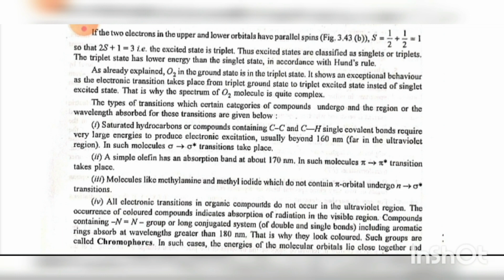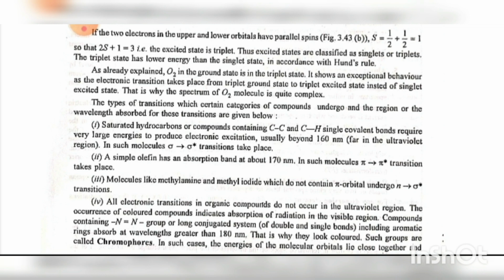Fourth, not all electronic transitions in organic compounds occur in the ultraviolet region. The occurrence of colored compounds indicates absorption of radiation in the visible region. Compounds containing an N=N group or a long conjugated system of double and single bonds, including aromatic rings, absorb at wavelengths greater than 180 nanometer.